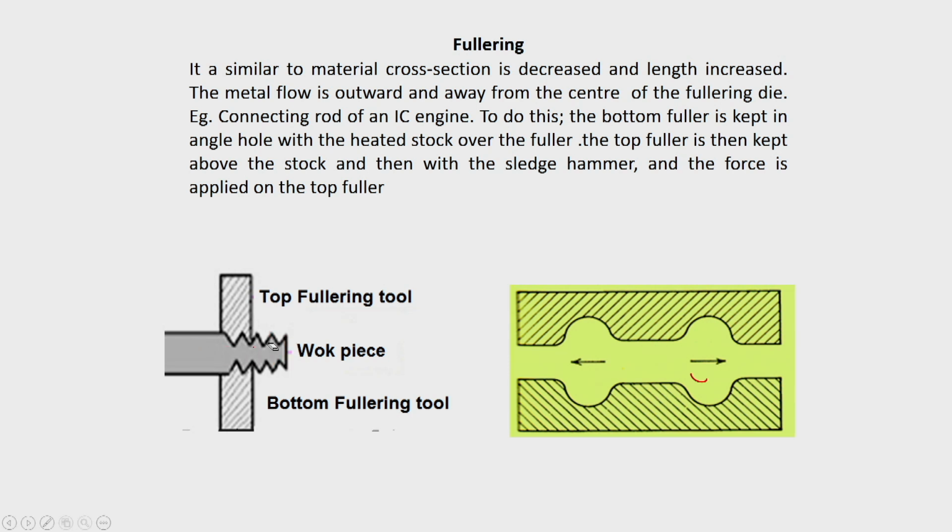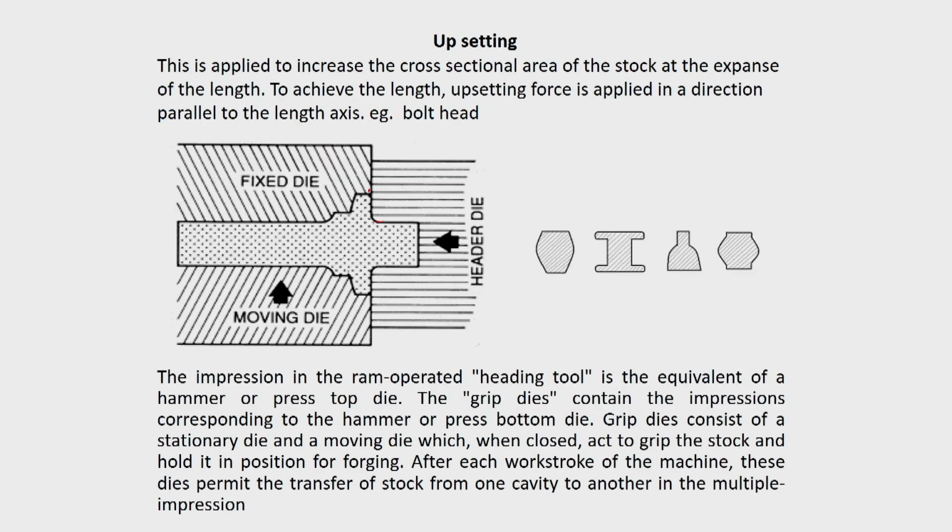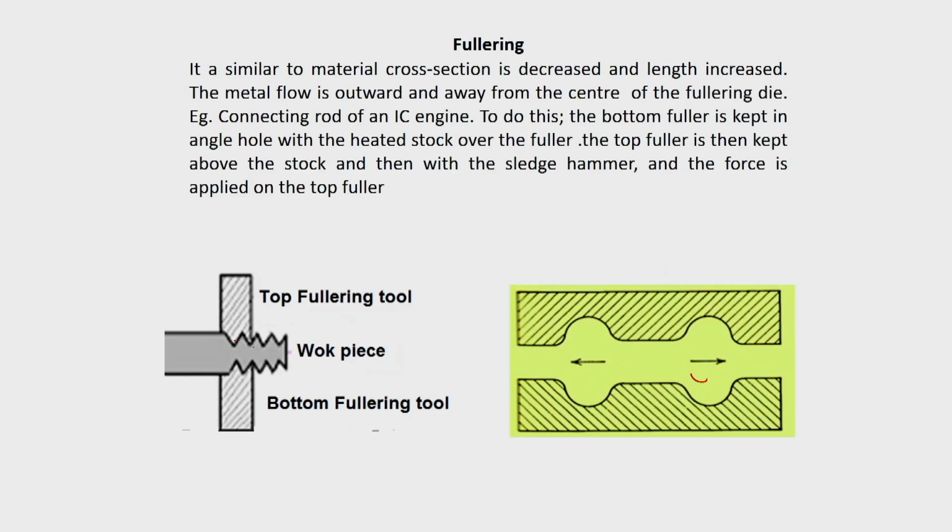But in this process there is a drawback also. Even if the two fullering dies are flat, they will leave some marks, because normally they are not perfectly flat. A corrugated shape will come in that case, so the surface will not be smooth.